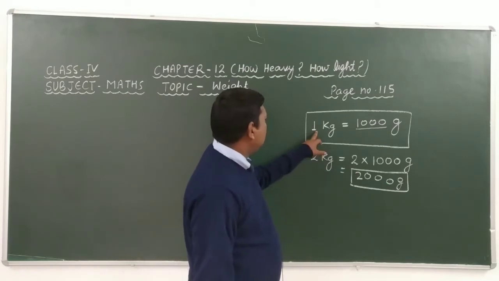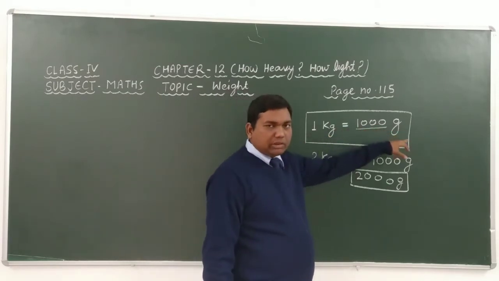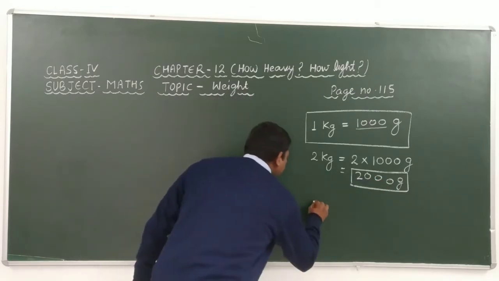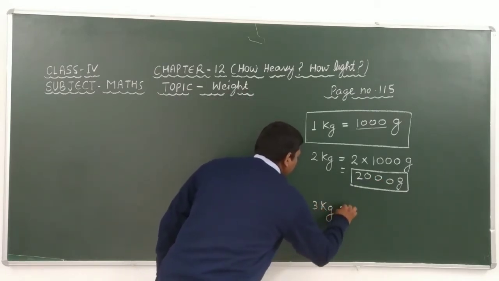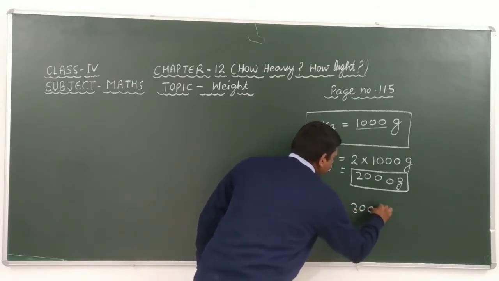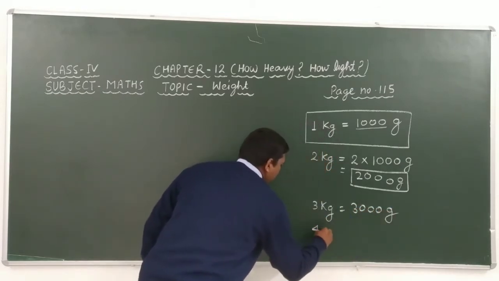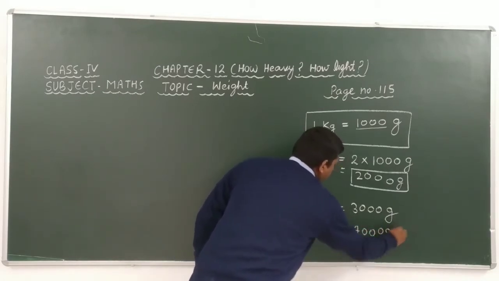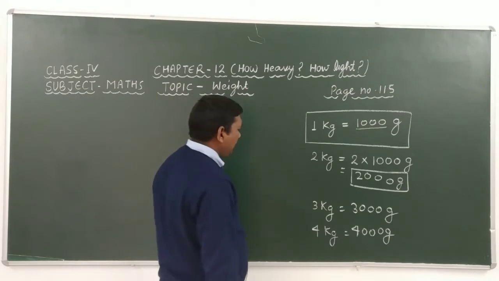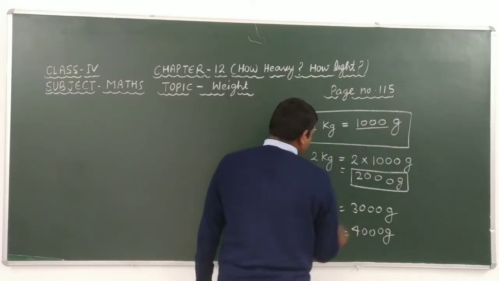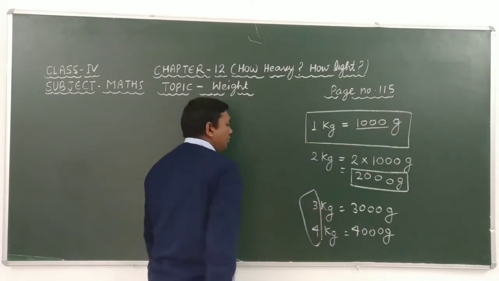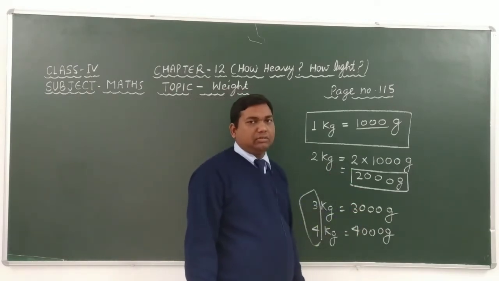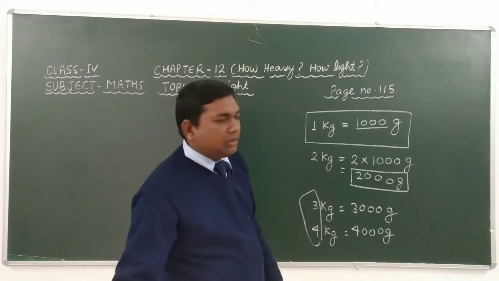Look here carefully. Given that 1 kg is equal to 1000 gram. Similarly, 2 kg is equal to 2000 gram. Similarly, 3 kg is equal to 3000 gram, and 4 kg is equal to 4000 gram. It means that if we multiply the given quantity by 1000, then we get the answer of this question.